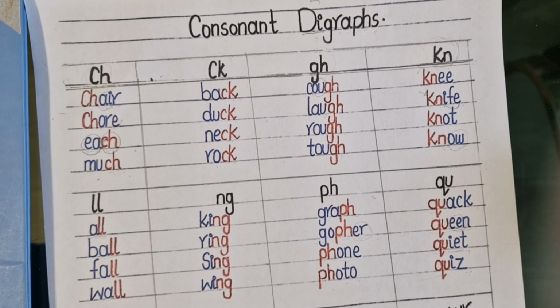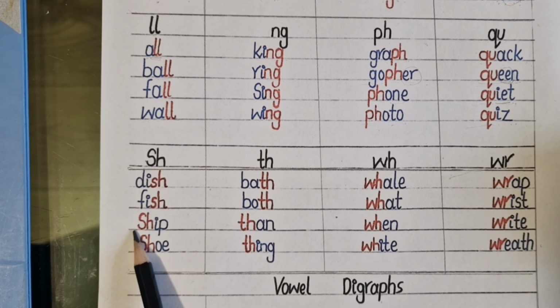S and H make the sound sh, just like d, i, sh, dish, f, i, sh, fish, sh, i, p, ship. This word we will read as a tricky word, shoe. Next is th, just like b, a, th, bath, b, o, th, both, th, e, n, then, th, i, ng, thing.